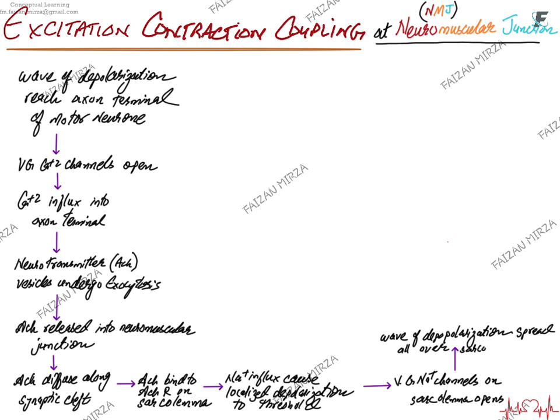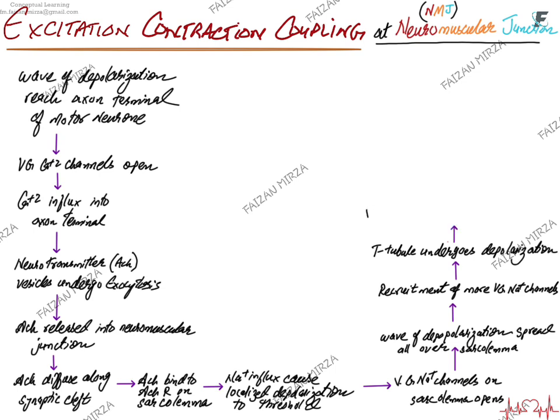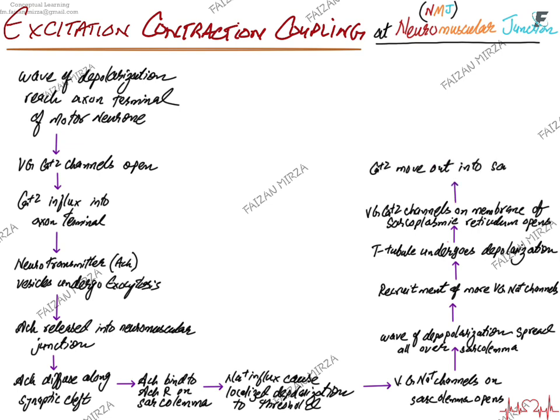The wave of depolarization will spread all over the sarcolemma, and as it spreads, it will recruit even more voltage gated sodium channels, and eventually the wave of depolarization reaches the transverse tubule, or the T tubule. Once the depolarization goes into the T tubule, voltage gated calcium channels on the membrane of the sarcoplasmic reticulum start to open, and the sarcoplasmic reticulum, which stores calcium ions, lets those calcium ions go out into the sarcoplasm.